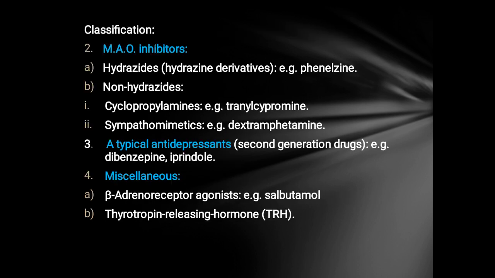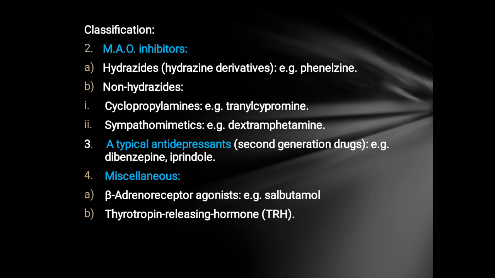Classification continues. Second class, MAO inhibitor, is divided into two classes, hydrazides and non-hydrazides. Hydrazide derivative, example phenelzine. Non-hydrazide is again subdivided into two types, cyclopropylamine and sympathomimetic. Cyclopropylamine, example tranylcypromine, and sympathomimetic, example dextroamphetamine.